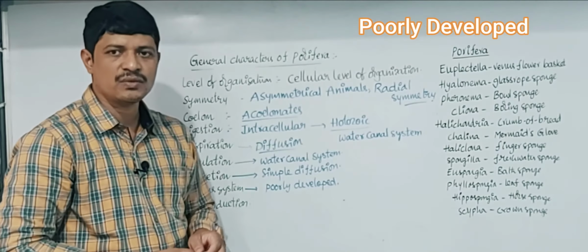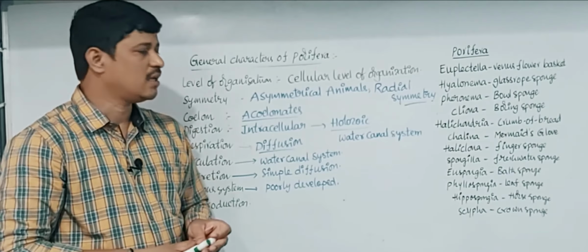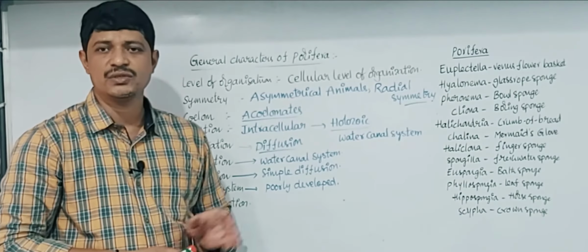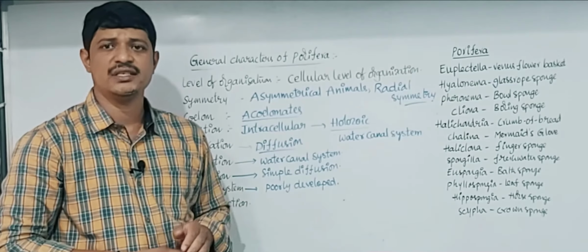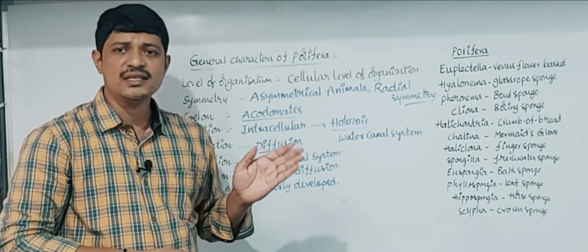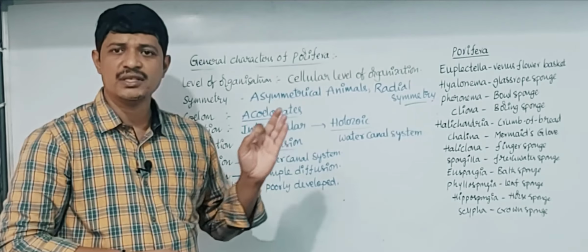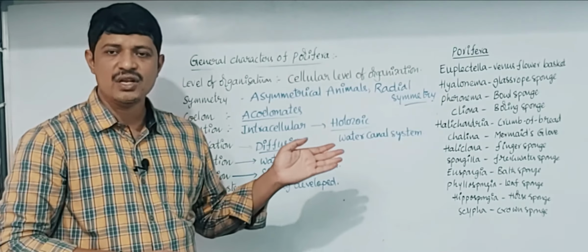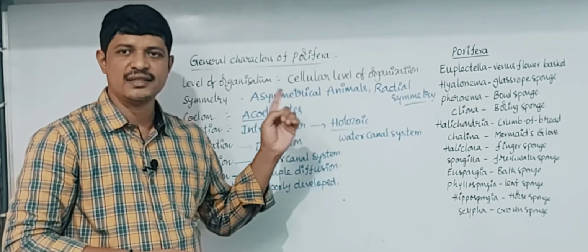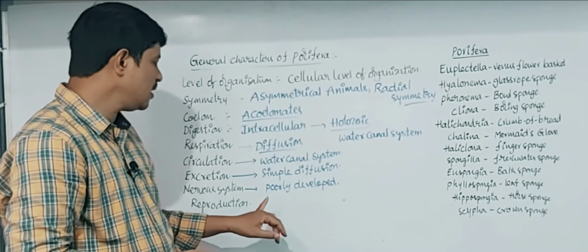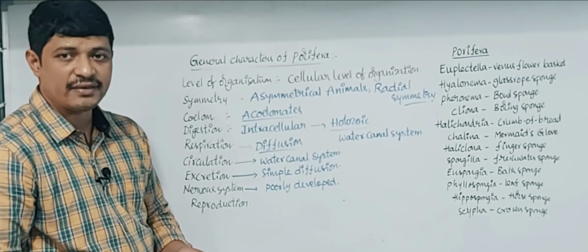There is no formation of tissues; the cells do not group to form tissues. So the level of organization stops at the cellular level.